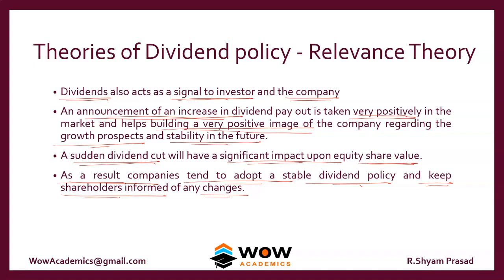So how do you use these theories in your exam? In your exam, you should be comfortable with all these theories, and whenever a question comes saying that the company wants to create a dividend policy, or the company wants to cut its dividends, do you think shareholders will react? It depends upon the theory. In irrelevance theory, shareholders will not react, but relevance theory states that the shareholders will react.